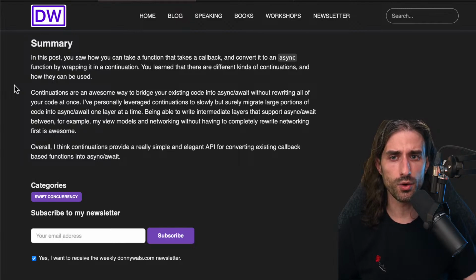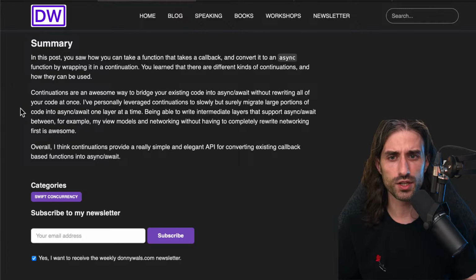Continuations are an awesome way to bridge your existing code into async await without rewriting all of your code at once. So you don't have to rewrite your code, but if there were bugs in your initial implementation, these bugs have not gone away by magic. They are still here. It's just a different way to call an existing function.